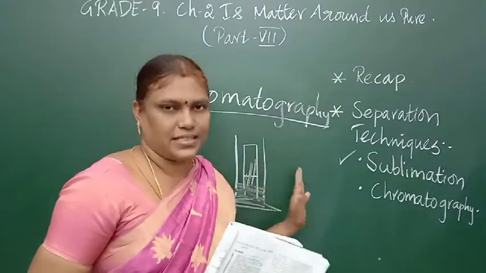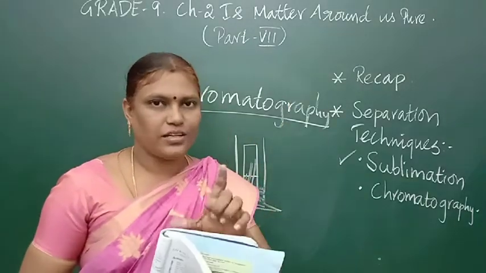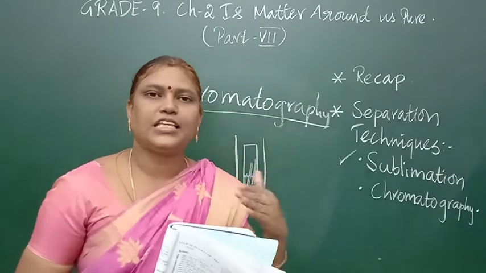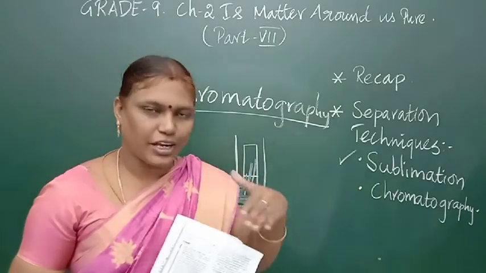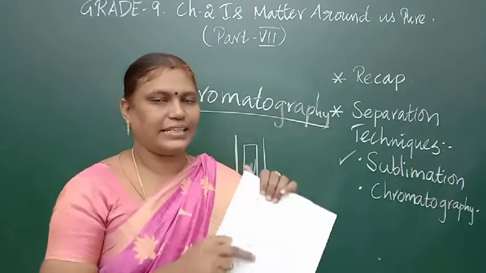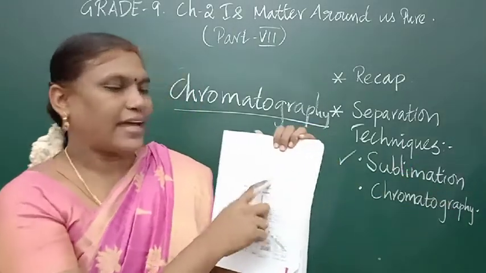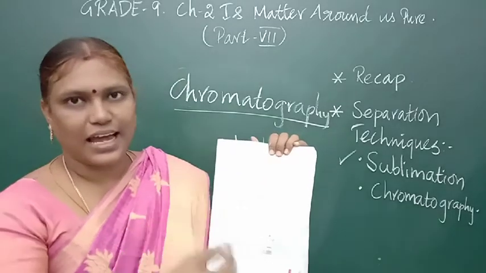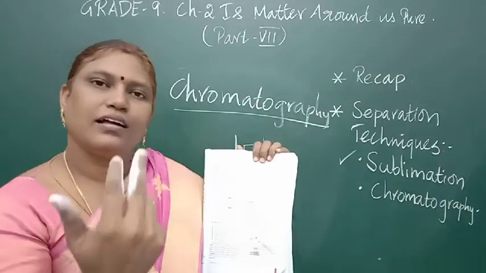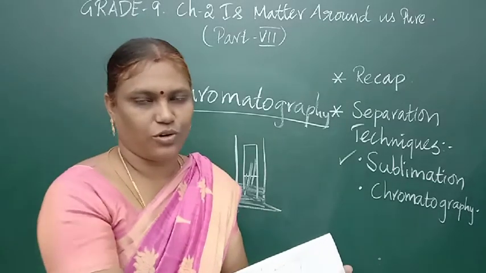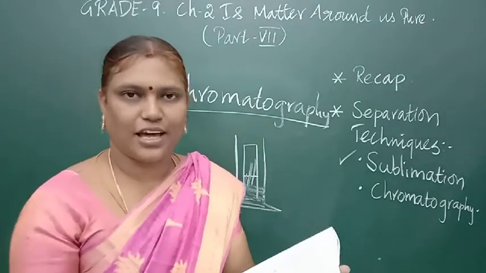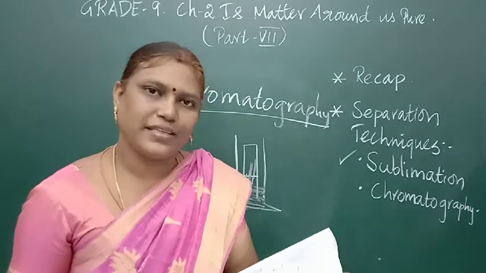This is very basic: one solvent should dissolve many solutes, and each solute has its own solubility. According to that, it can be separated. In dyes, the coloring agents, each solute can be separated, and pigments like chlorophyll, colored pigments, can also be separated by this technique.